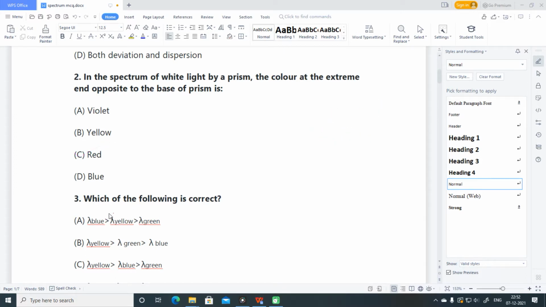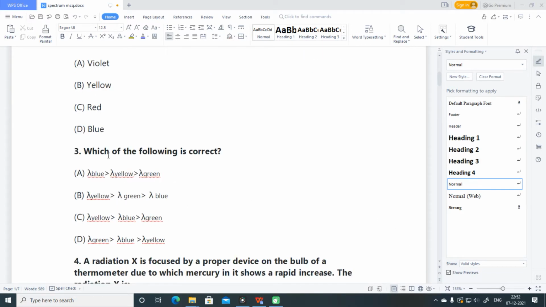Which of the following is correct? Out of all these four situations, which situation is correct? See, whenever dispersion takes place, the colors so formed are arranged in the increasing order of their wavelength as violet has lowest wavelength and red has maximum wavelength. So according to all these situations, yellow, green and blue. So this option is correct. Yellow is having more, then green, then blue. B option is correct for this. So B option is correct.